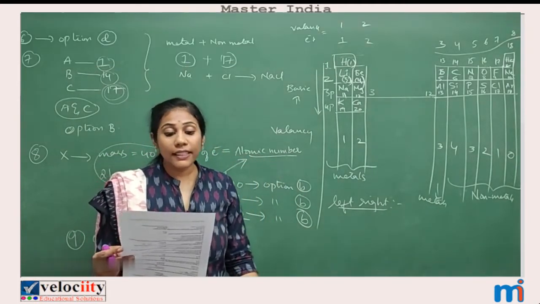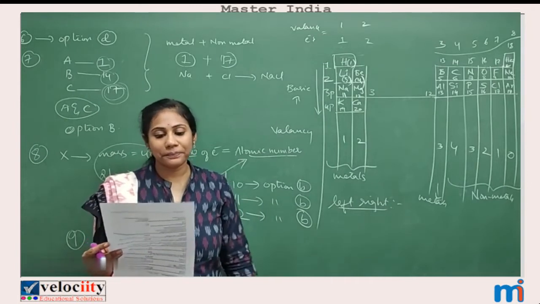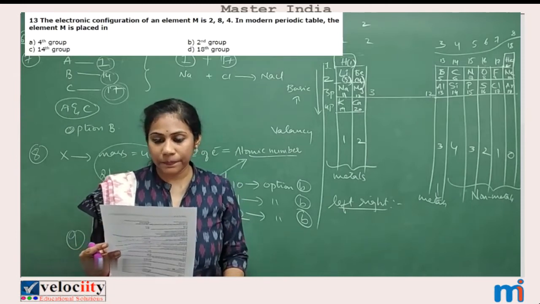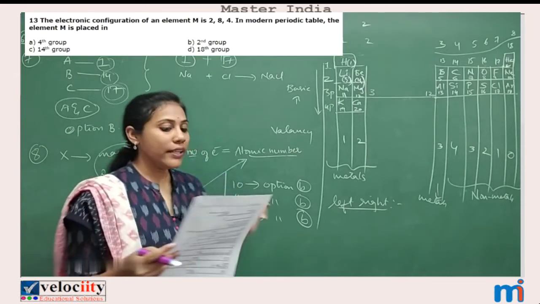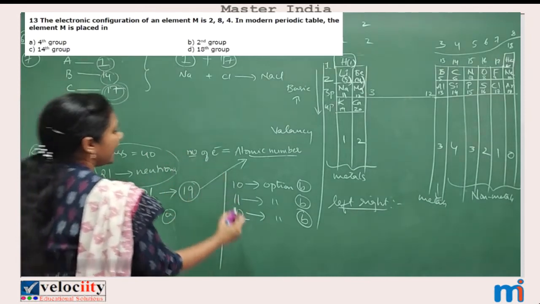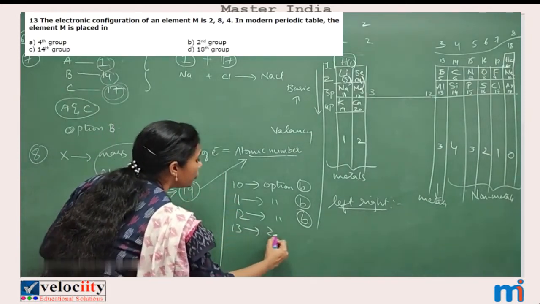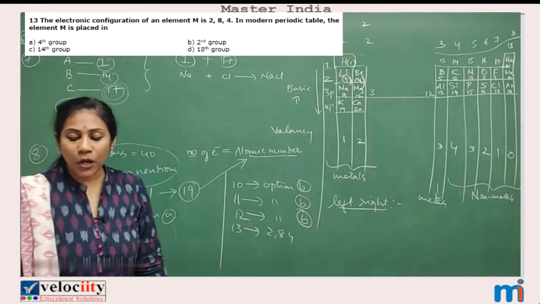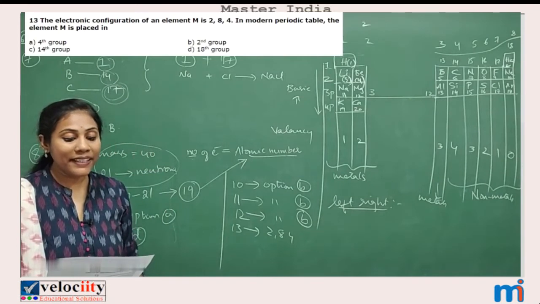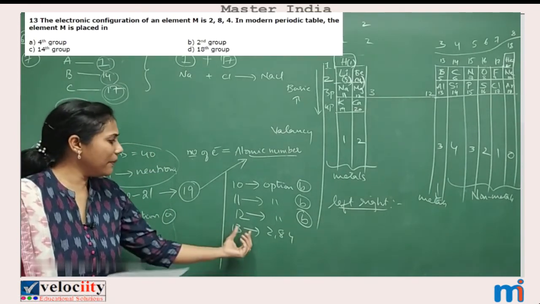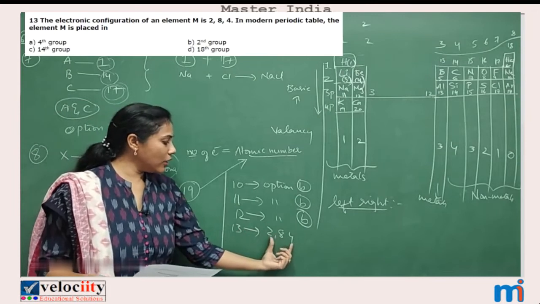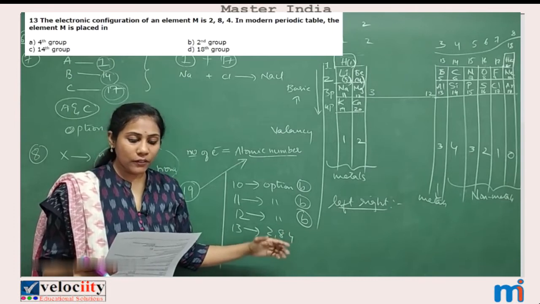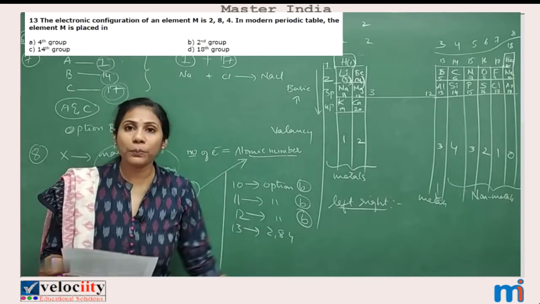Okay. 13th question. Much easier one. The electronic configuration of an element M is 2, 8, 4. Okay, so they gave you for 13th question, I'm talking about 2, 8, 4. This is the electronic configuration. In modern periodic table, the element M is placed in. This is some element M, has an electronic configuration this much. To which group it is placed? They are asking its group number.